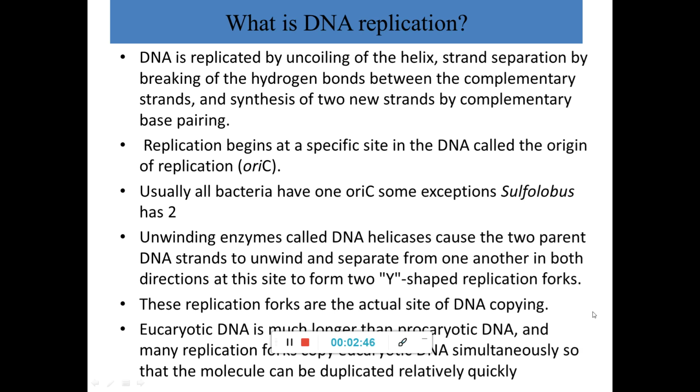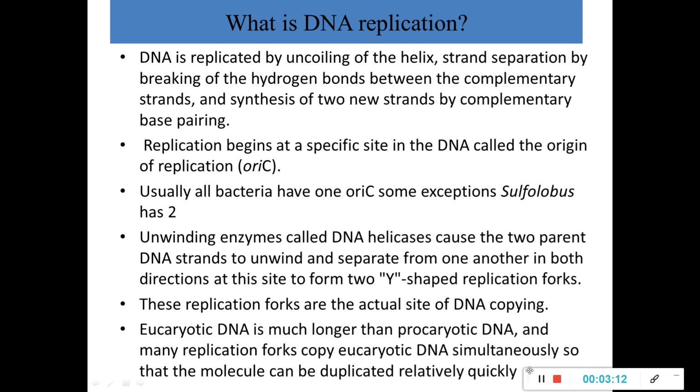This is mainly done with the help of certain enzymes called DNA helicases, which cause the two parent DNA strands to unwind and separate from one another in both directions at this particular site to form a Y-shaped replication fork. So at the ori C region, the DNA strand will get separated and form a replication fork.